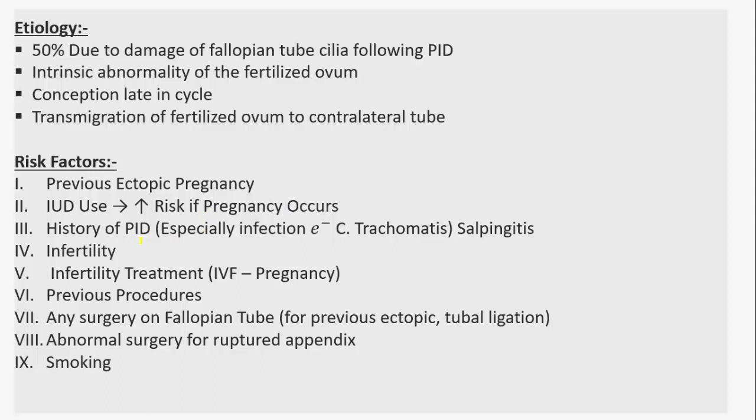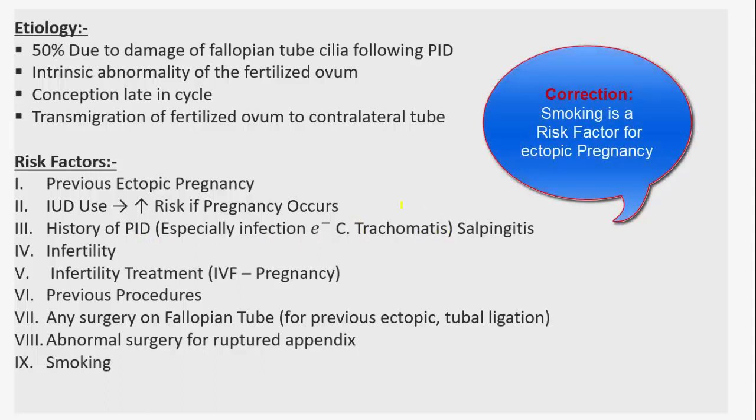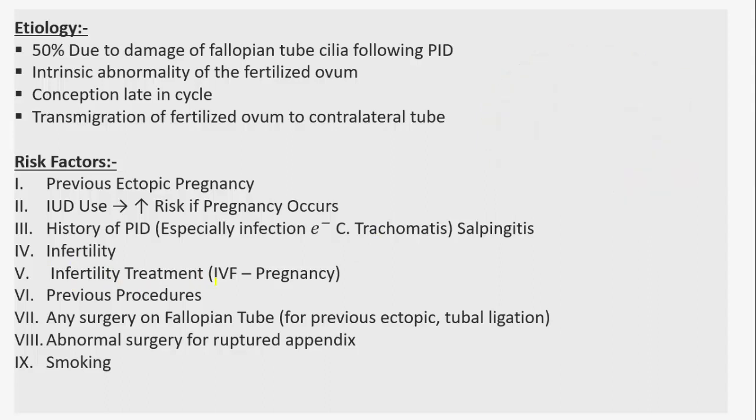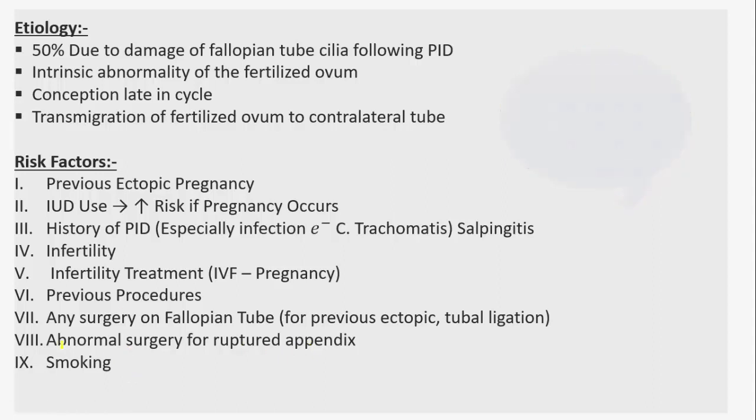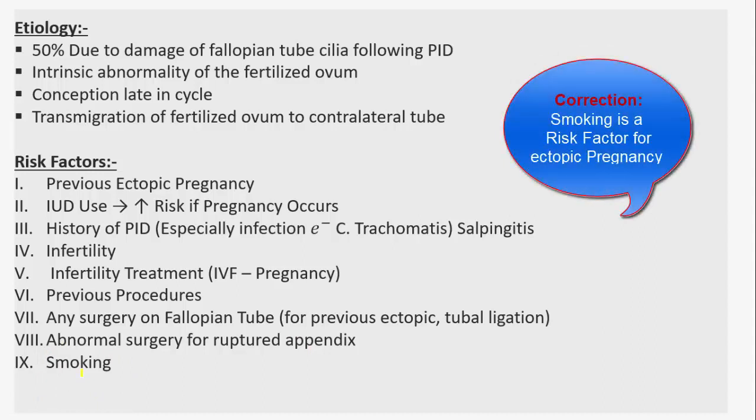History of pelvic inflammatory disease, especially infection with chlamydia trachomatis. So if there is infection due to this organism, there is likely more chance. Infertility treatment, for example IVF for pregnancy, previous procedures, any surgery on the fallopian tube for previous ectopic or tubal ligation, abnormal surgery for ruptured appendix, or smoking. So smoking is a risk factor for ectopic pregnancy. So here should be non-smokers.